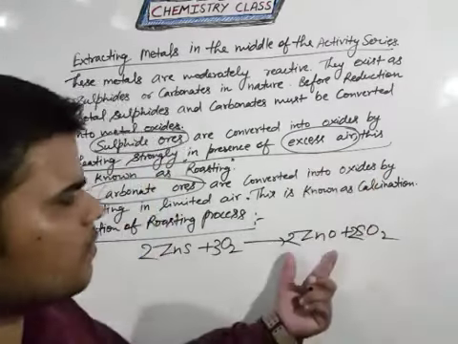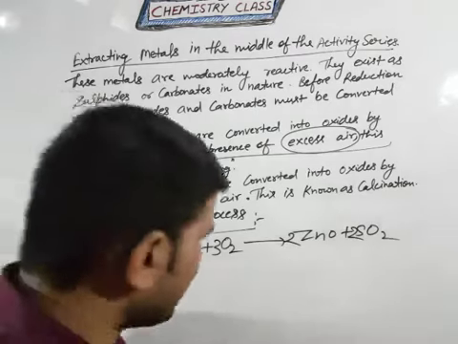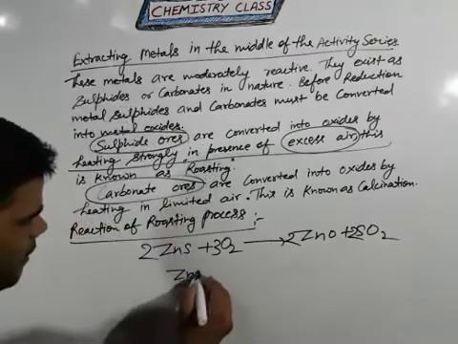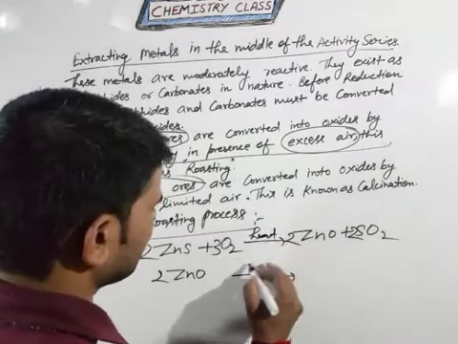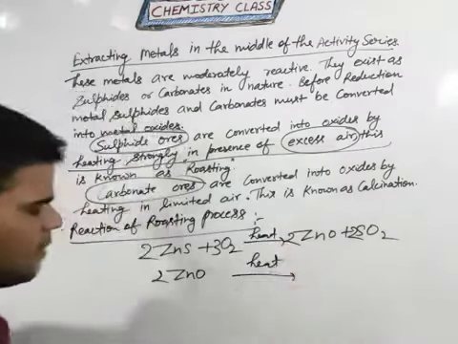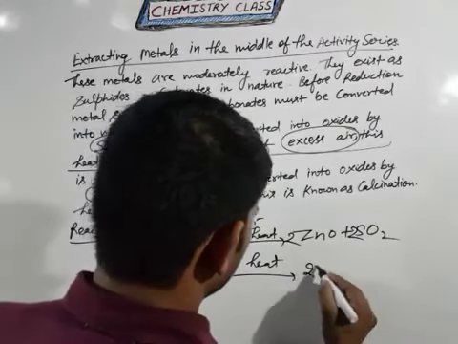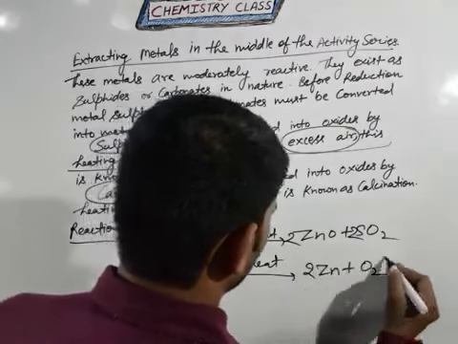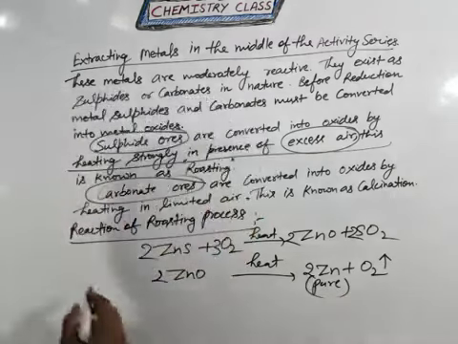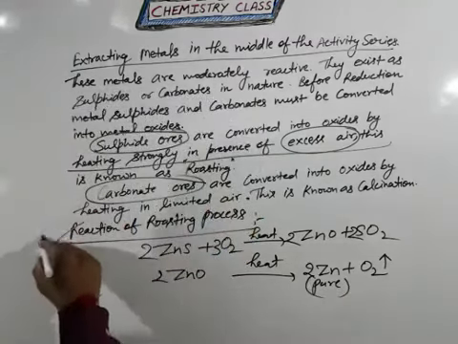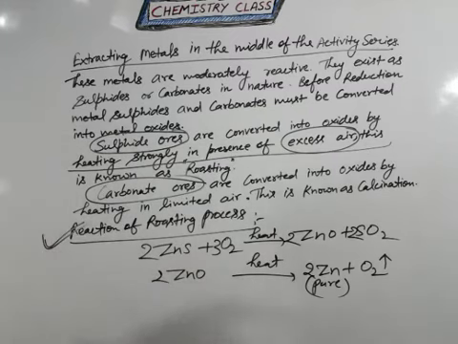Clear? So in this case it will first provide metal oxide, and if you heat the metal oxide again, then it will give 2Zn plus O2 gas. So Zn means here pure metal obtained with the help of the roasting process. Clear? Now it is clear to everyone.